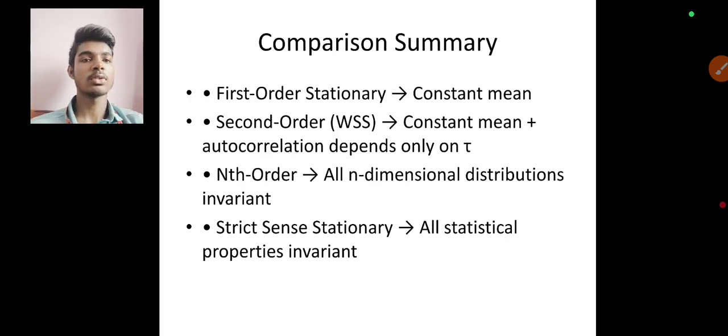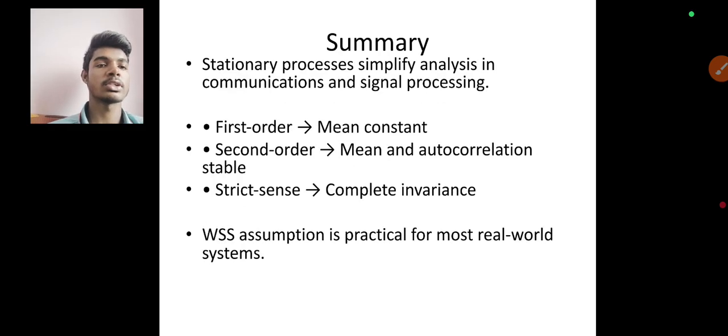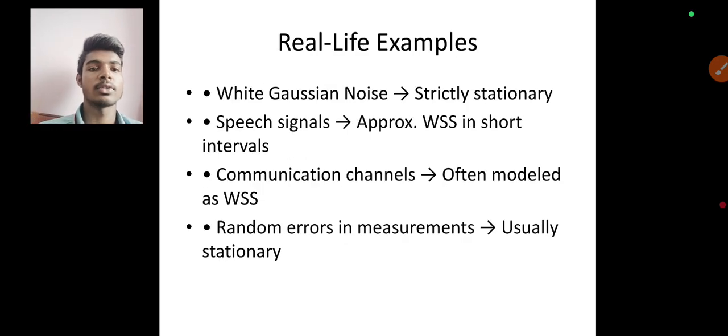Now we can go through the real life examples. White Gaussian noise is strictly stationary. Speech signals are approximately wide sense stationary in short intervals. Communication channels are often modeled as wide sense stationary. Random errors in measurements are usually stationary.